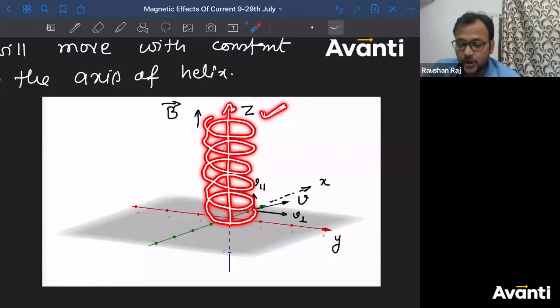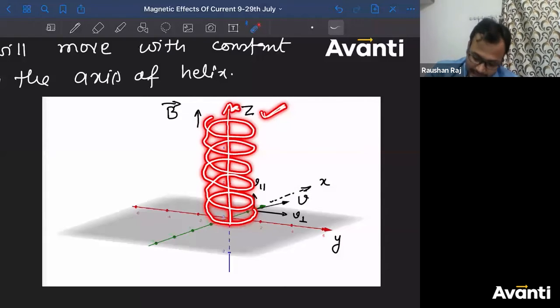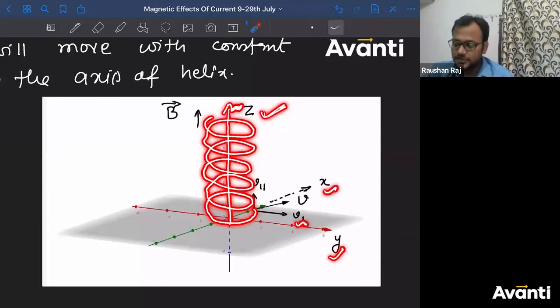So motion along Z axis is because of V parallel component. Motion along Y and X is because of V perpendicular component. Correct na? So motion along X and Y is because of V perpendicular. Because of V perpendicular, circular motion is possible. So here X and Y components of velocity or motion are because of V perpendicular. Z component of motion is because of V parallel.